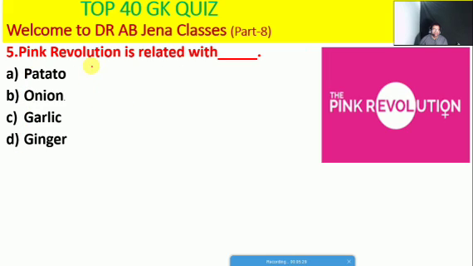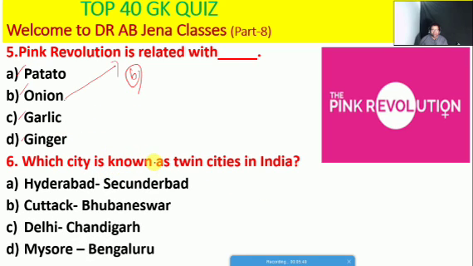So next one we will see, pink revolution is related to whether potato or onion or garlic or ginger. So friends, here B is the right option. So next one we will see, which city is known as the twin cities in India, whether Hyderabad-Secunderabad or Cuttack-Bhubaneswar or Delhi-Chandigarh or Mysore-Bengaluru. So friends, here A is the right option.